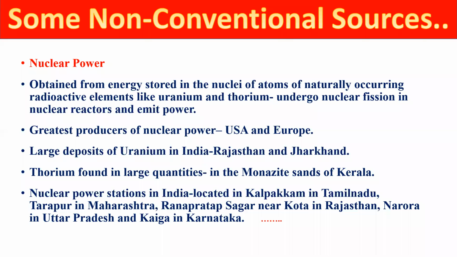In India, we have a lot of nuclear power stations, like Kalpakkam in Tamil Nadu. In Maharashtra, there is Tarapur. Rana Pratap Sagar is in Rajasthan near Kota, in Uttar Pradesh it is Narora, and in Karnataka it is Kaiga. These are the nuclear power stations located in India, and due to these nuclear power stations, we can generate huge electricity, and we can use these things.